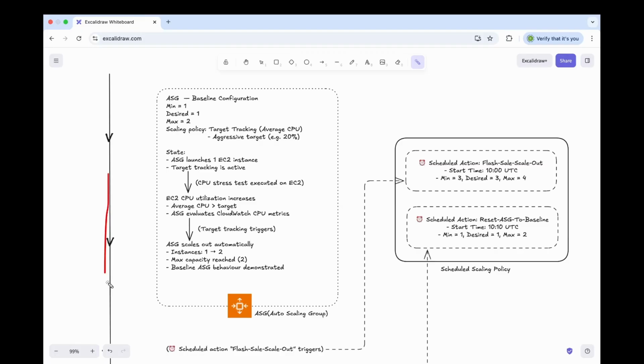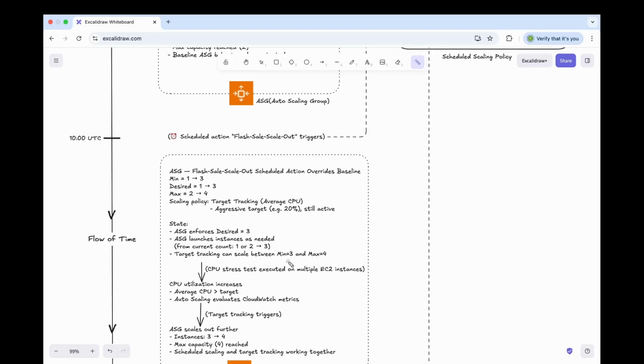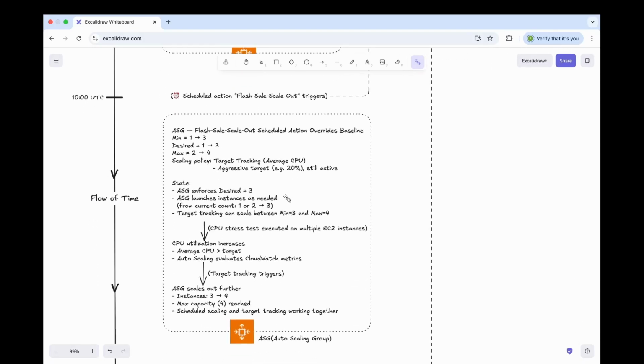The vertical arrow on the left shows the flow of time. So let's scroll down. Suppose now the time is 10 UTC. At this point, the flash sale scale out scheduled scaling policy triggers. This scheduled action updates the auto scaling group capacity settings. It raises the minimum, desired, and maximum values. Because the desired capacity is now set to 3, the ASG immediately launches instances to reach that number, no matter whether we had 1 or 2 instances before.